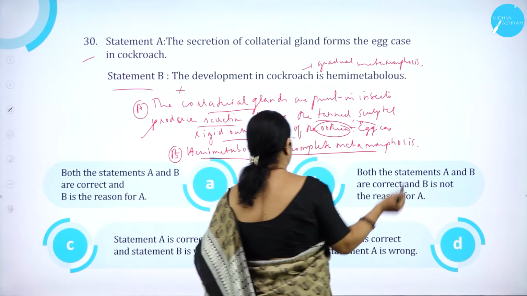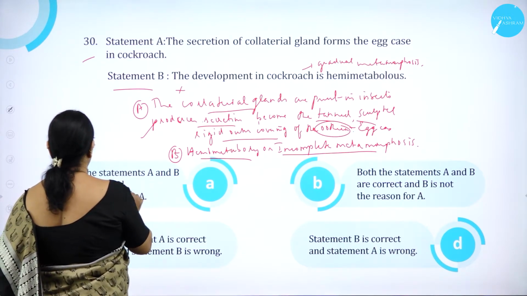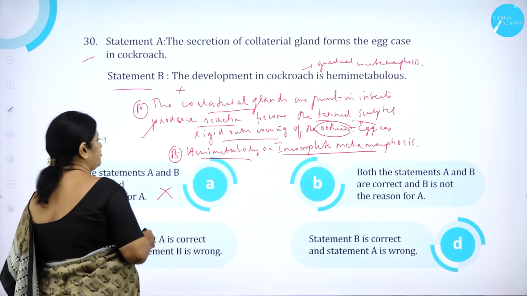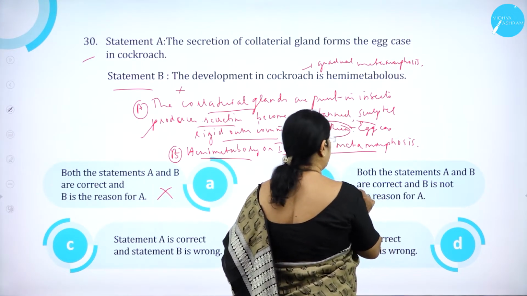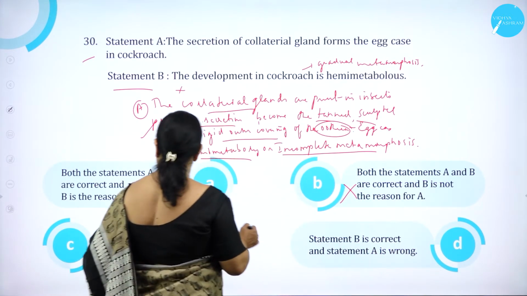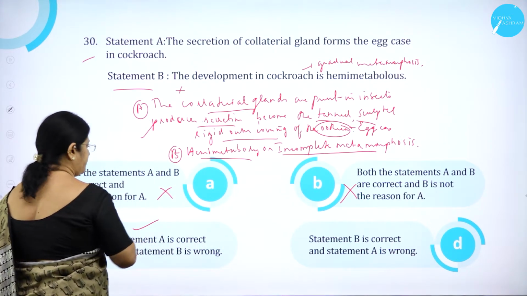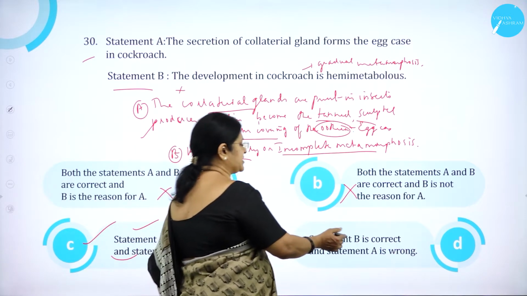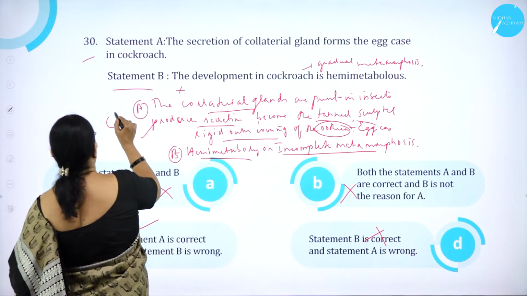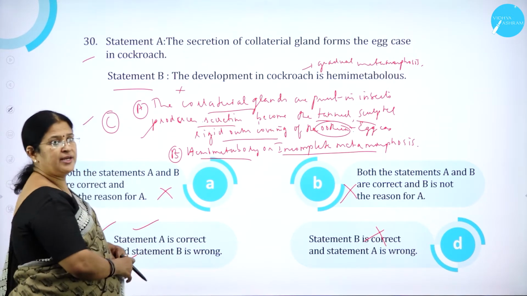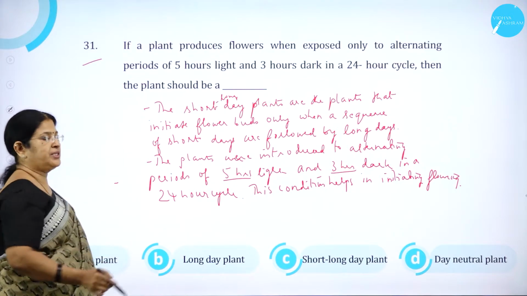Gradual metamorphosis. Option A: both statements A and B are correct and B is the reason for A, wrong. Both statements A and B are correct and B is not the reason for A, wrong. Statement A is correct and statement B is wrong, correct. Statement B is correct and statement A is wrong. So option C is correct. Moving on to question number 31.